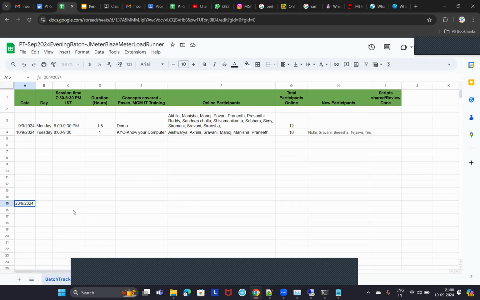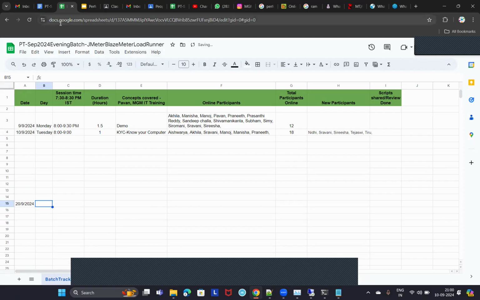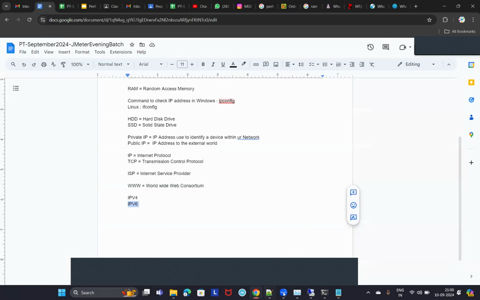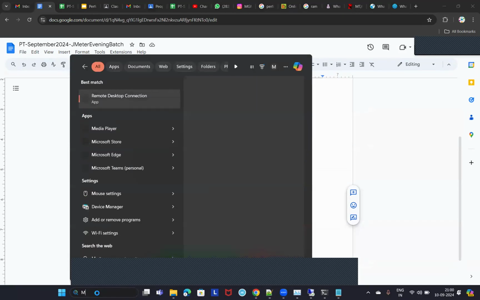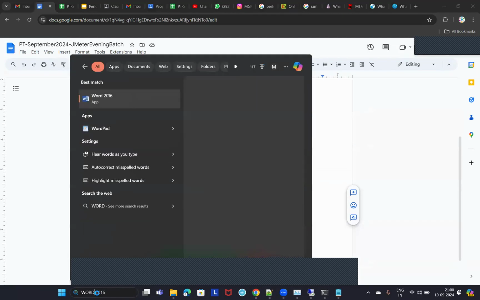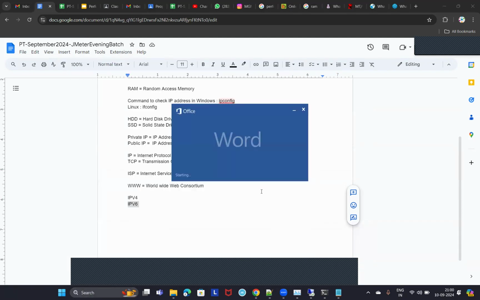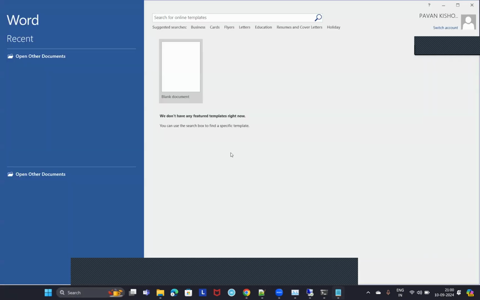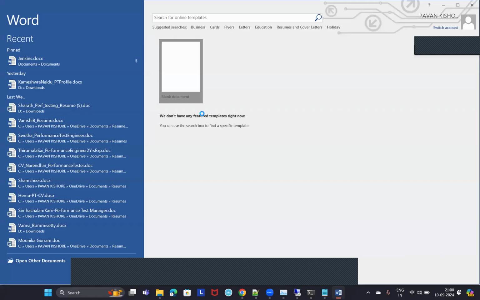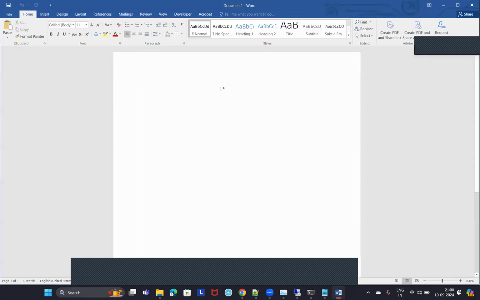So till then, please learn some Excel basics and Word basics. You should know the MS Office suite, or at minimum how to use Word and Excel. Not only performance testing engineers, but whether you are into manual testing, automation or development, you should be very good at using Word and Excel.